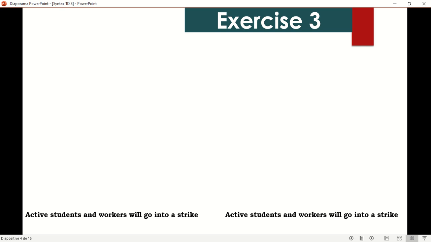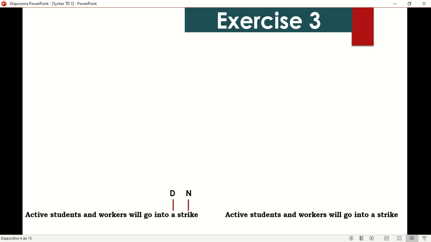Now we'll move to the third one, which is the easiest. Active students and workers will go into a strike. The problem is with coordination here. Now, when we have coordination, do we say active students and workers, both students and workers are active, or only students are active and then we add workers? Let's see the two possibilities.